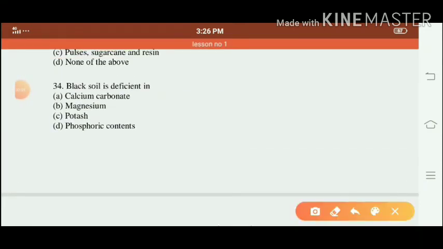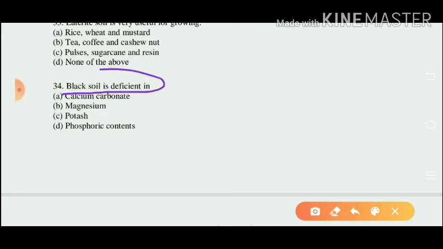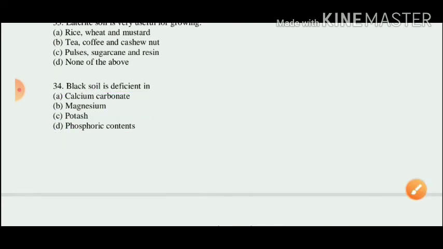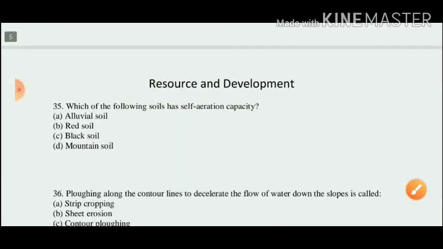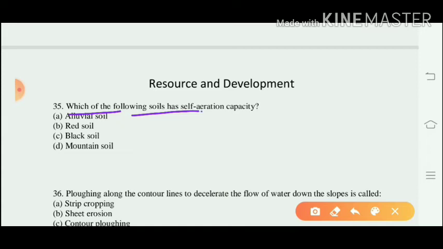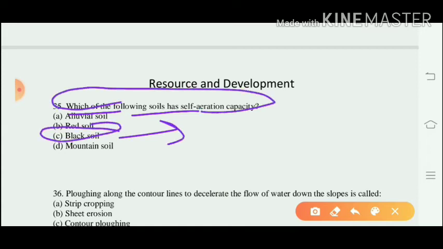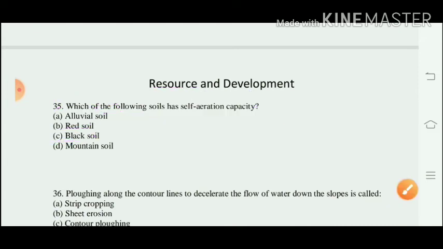We have to mention that black soil is deficient in phosphoric contents. Then question number 35. Which of the following soils has self-aeration capacity? Black soil. Black soil has self-aeration capacity when it develops cracks on its surface.